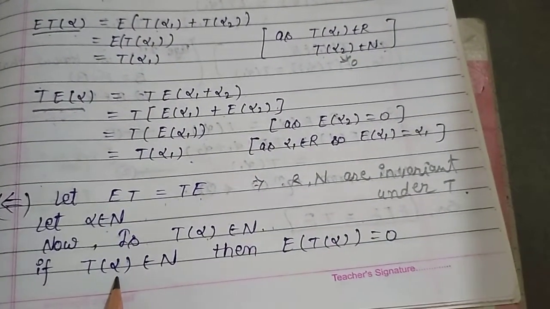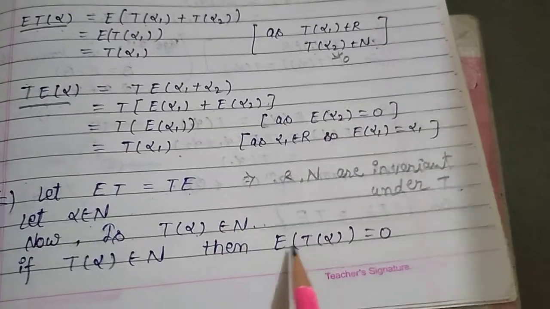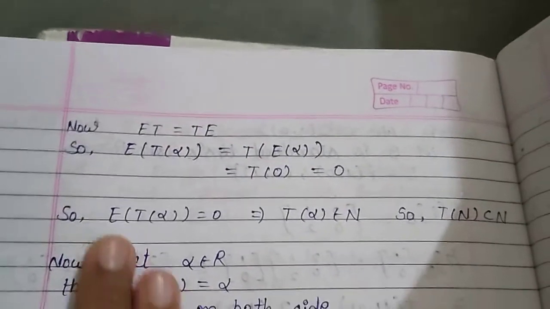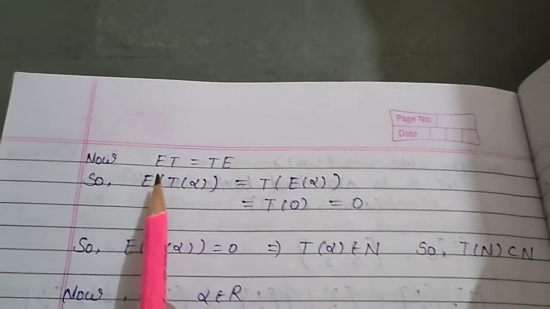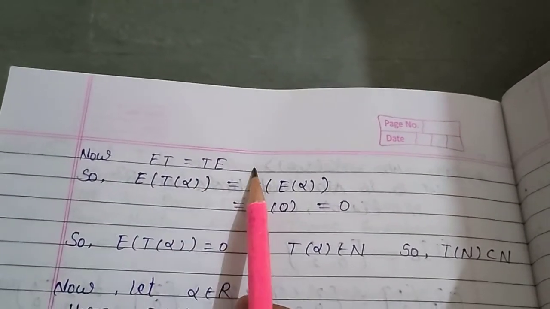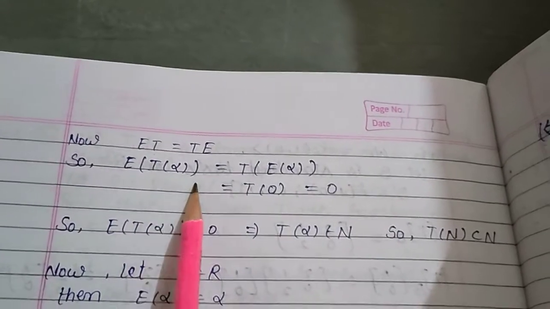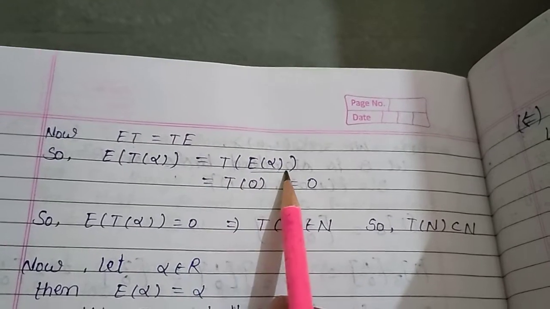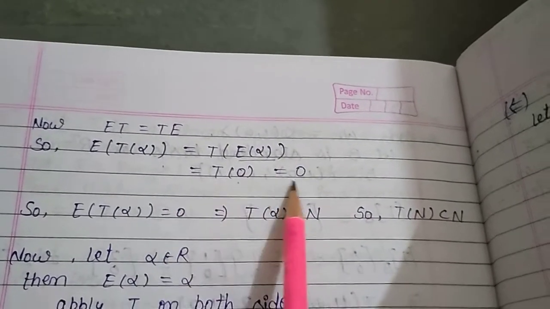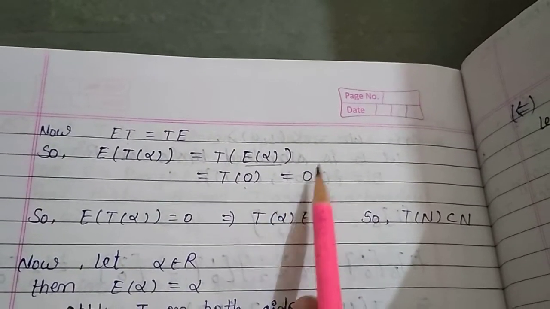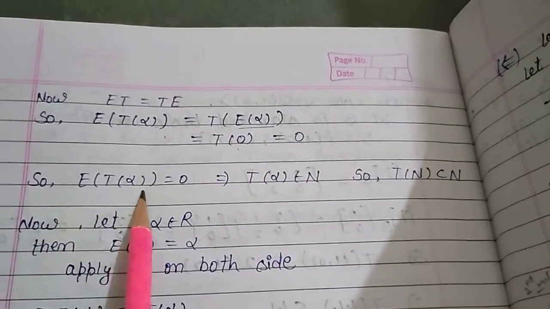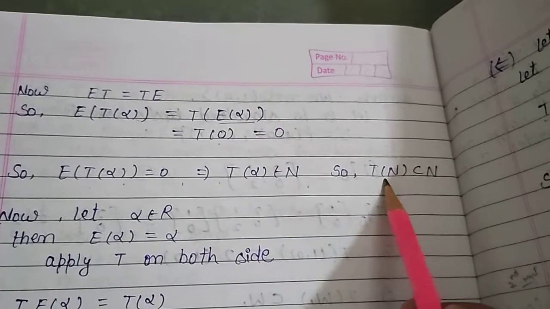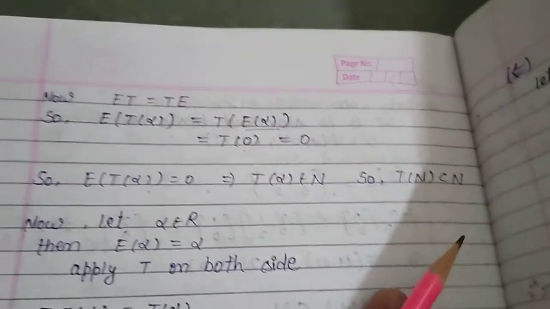We need E of T alpha equal 0. Now, ET equal TE. So, E of T alpha equal T of E alpha, and E alpha equal 0, so this is equal to 0. So, E of T alpha equals 0. This implies T alpha belongs to N. So, T of N subset N.